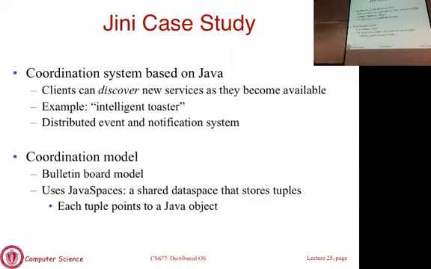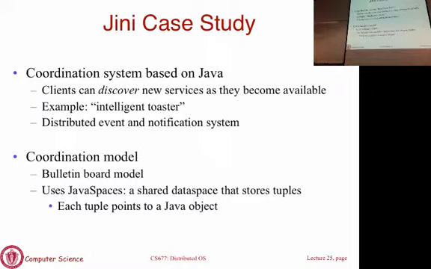Let's say you want to sell some furniture. You go and post a note. The note is not addressed to anyone in particular. It's a general announcement saying I have this furniture to sell, or I'm selling this car. And then at some later point in time, somebody may come along, look at the bulletin board and say, is there some notice of interest to me that is posted on this board? They see that you're selling furniture. Maybe they want to buy furniture. So they're going to pick up your phone number tag at the bottom and call you. This is how communication is enabled.